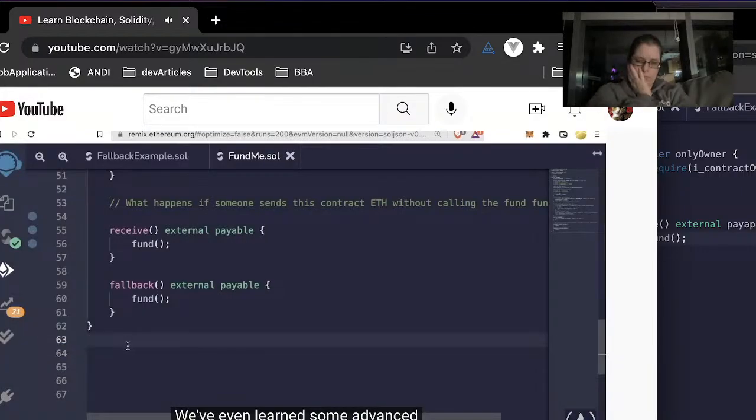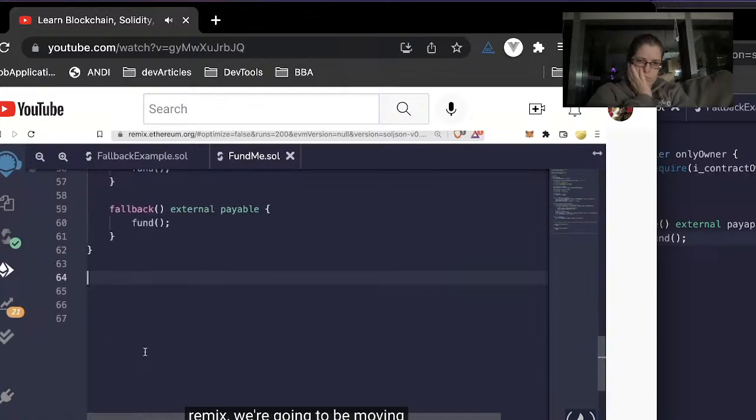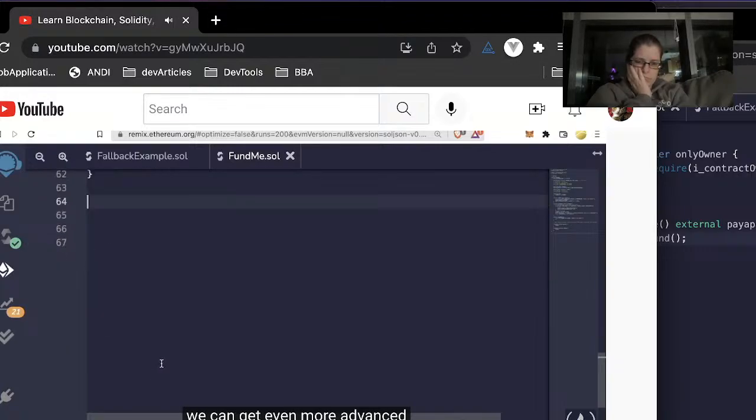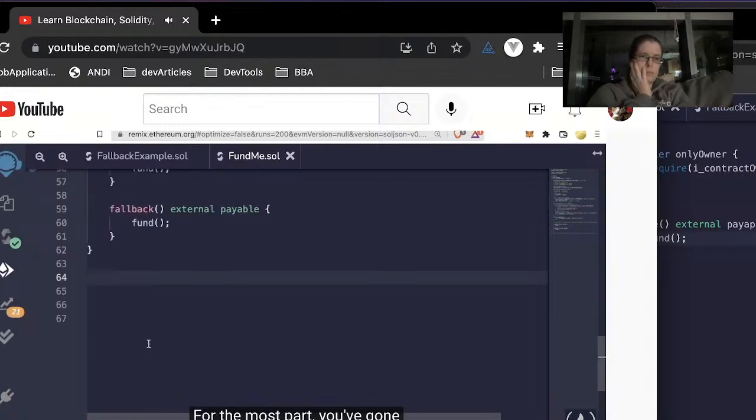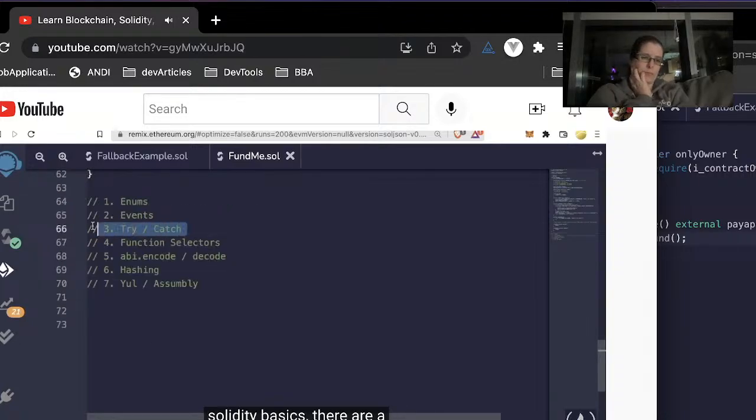We've even learned some advanced sections of Solidity. And this is going to be the last time that we start our projects in Remix. We're going to be moving over to a code editor now where we can get even more advanced with our Solidity and our setups. For the most part, you've gone over the vast majority of Solidity basics. There are a number of things that we still haven't learned yet.